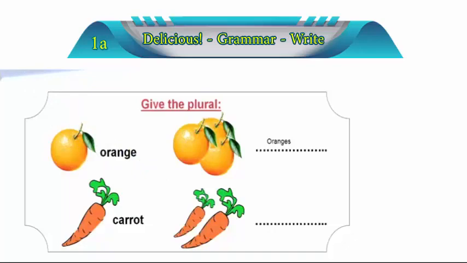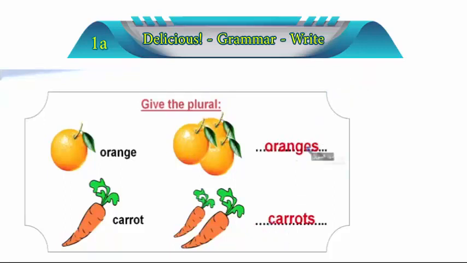We're just going to put the S right after the letter T. So it's going to become carrots. That's how we do it. Alright, so as you can see, the plural here is formed by adding an S at the end. In this one, we have an E already, so we don't have to add it again. We just keep it the same way and add only an S.